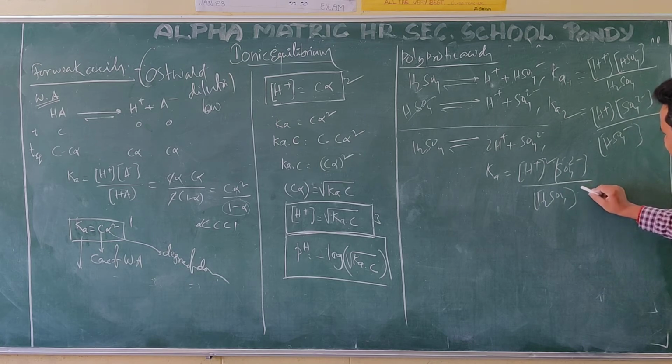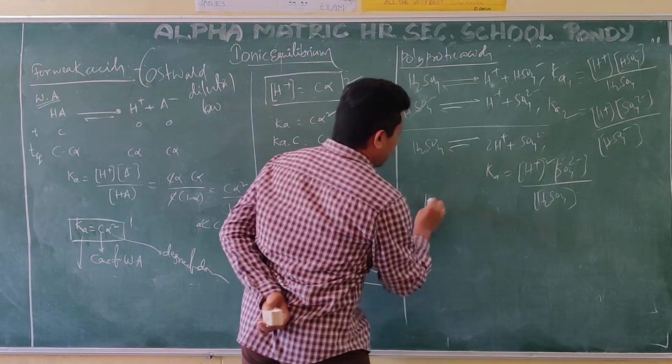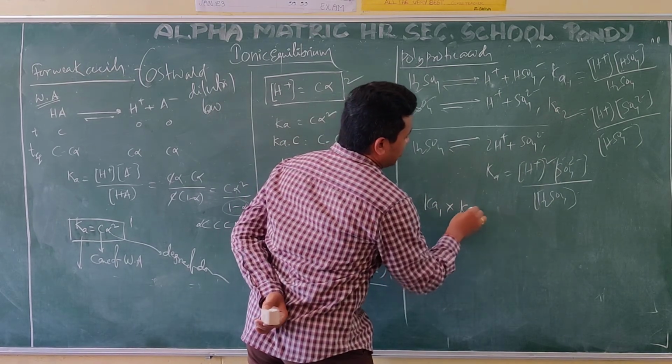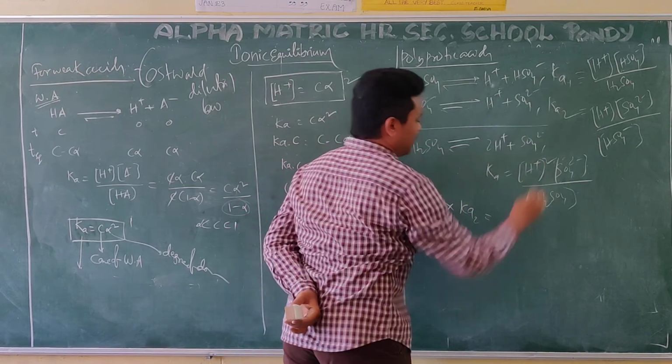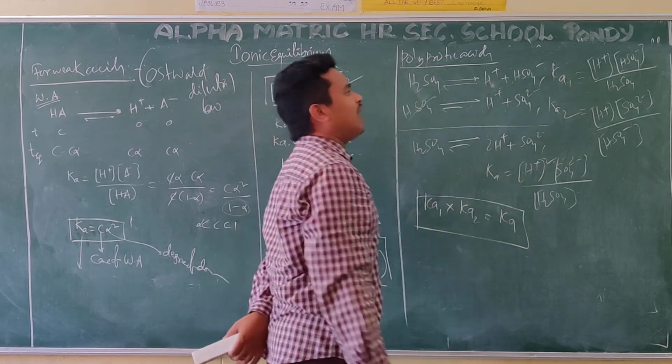How can I get this expression? By doing this. You see, these two are side by side. These two are multiplying, which means it will come as [H+] into [H+][SO4] squared. H2SO4 is there, HSO4 in the denominator, HSO4 in the numerator. So what you are going to write is Ka1 into Ka2. You are going to multiply, which means Ka will come.